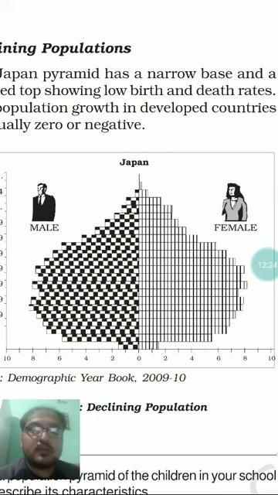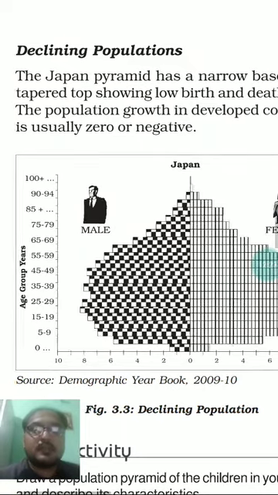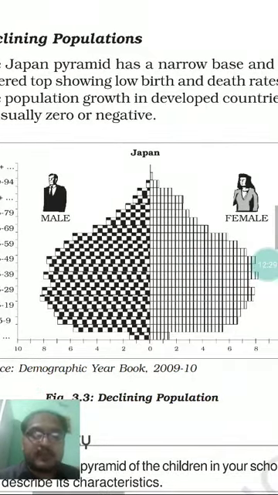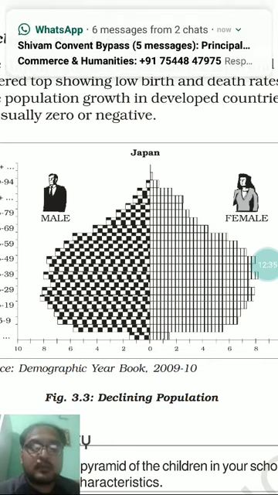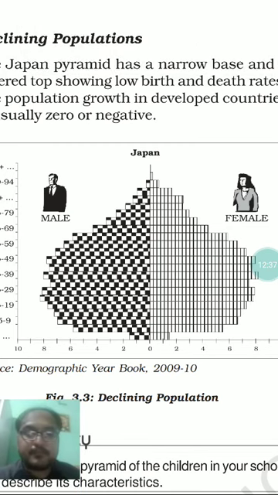in such a country like Japan, which is showing the declining population sex pyramid, there was a problem of youth population. So the youth population reduced many times in the last 10 years because of family planning and other population reduction measures, and because of this the youth population reduced in the last 10 or 15 years, whereas the number of older population is increasing day by day.